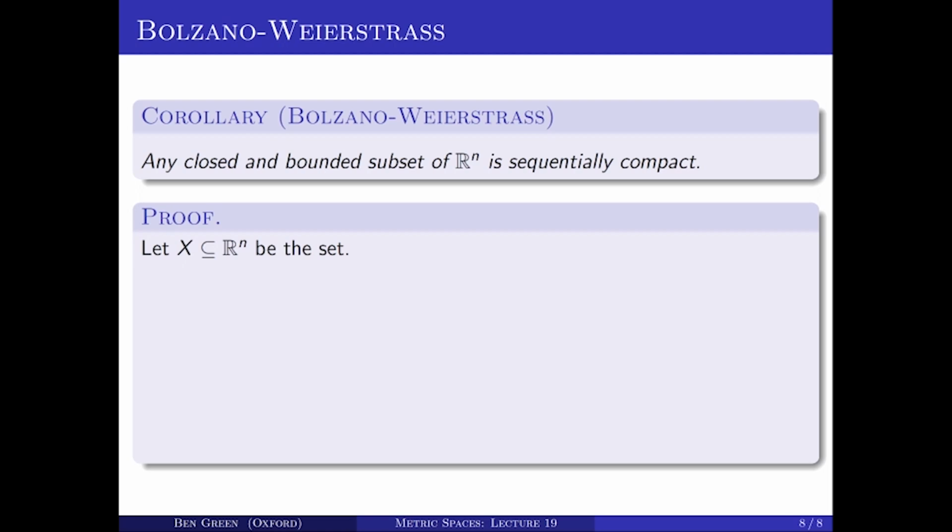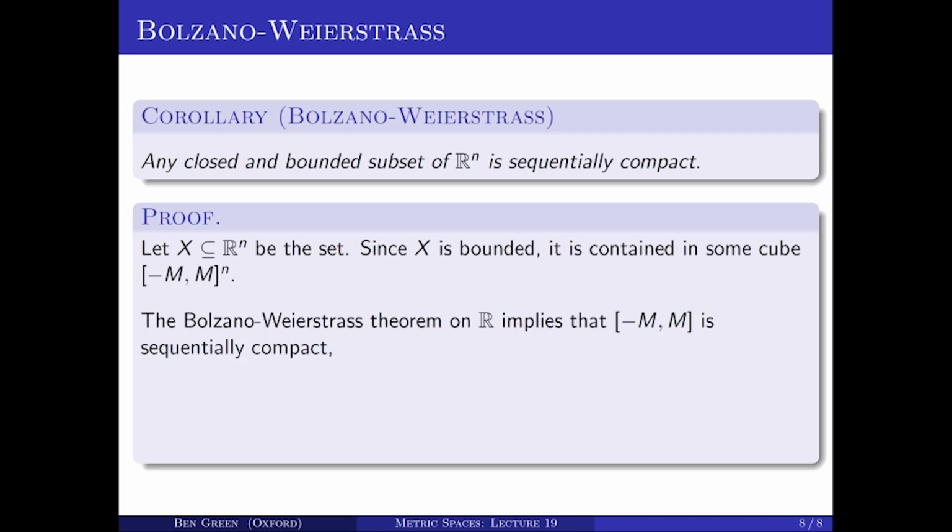So X is a closed and bounded subset of R^n. Now X is bounded and therefore it's contained in some bounded closed cube [-m, m]^n. But the Bolzano-Weierstrass theorem on R tells you that the closed interval from -m up to m is sequentially compact.